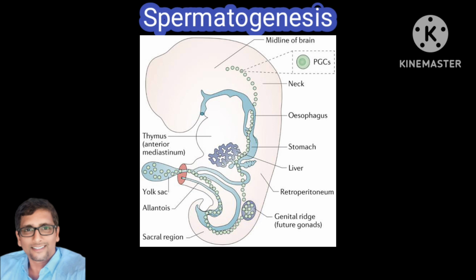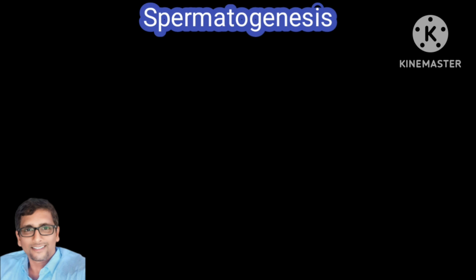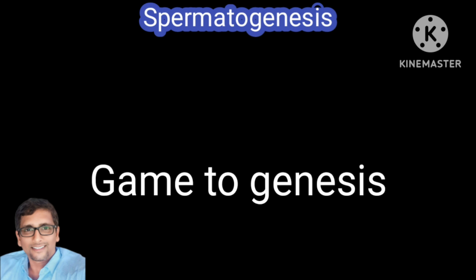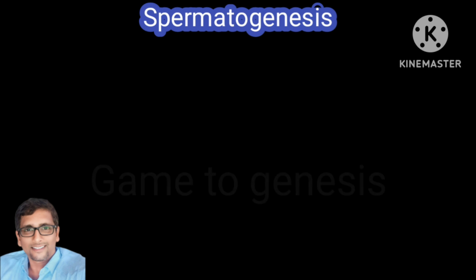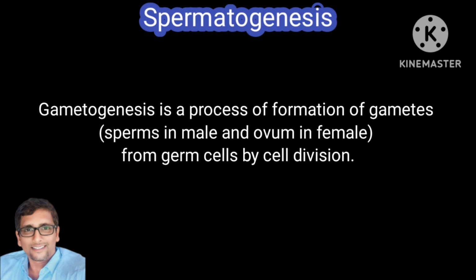Now we'll see what gametogenesis is. One of my teachers used to call it "game to genesis." Anyhow, gametogenesis is the process of formation of gametes. Gametes are nothing but sperms in males and ovum in females, formed from germ cells by cell division.